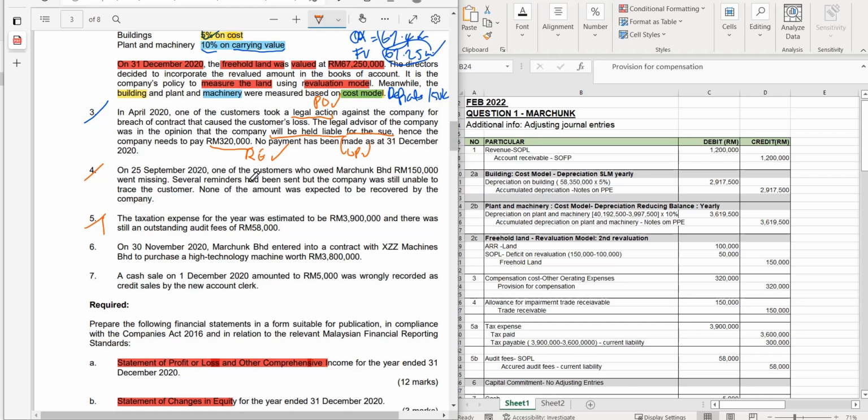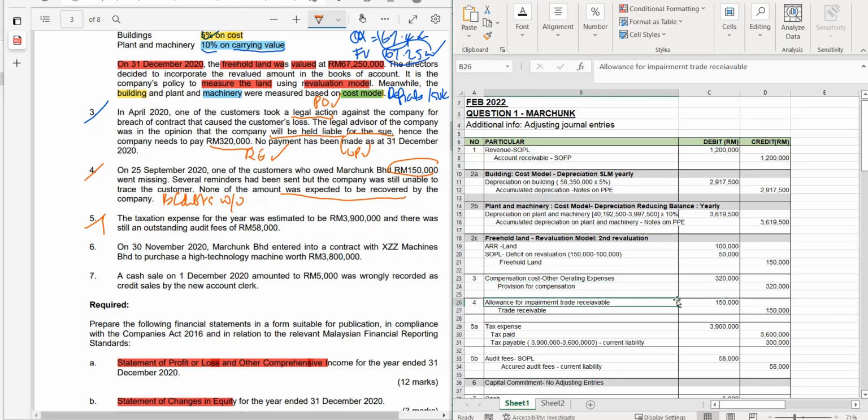Then on 25th of September, one of the customers who owed Marchunk 150,000 went missing. Reminders have been sent, but the company was unable to locate or trace the customer. None of the amount was expected to be recovered. So that means that you need to write this off as bad debt. When you do that, in number 4, debit allowance for impairment of trade receivable with the amount 150,000.